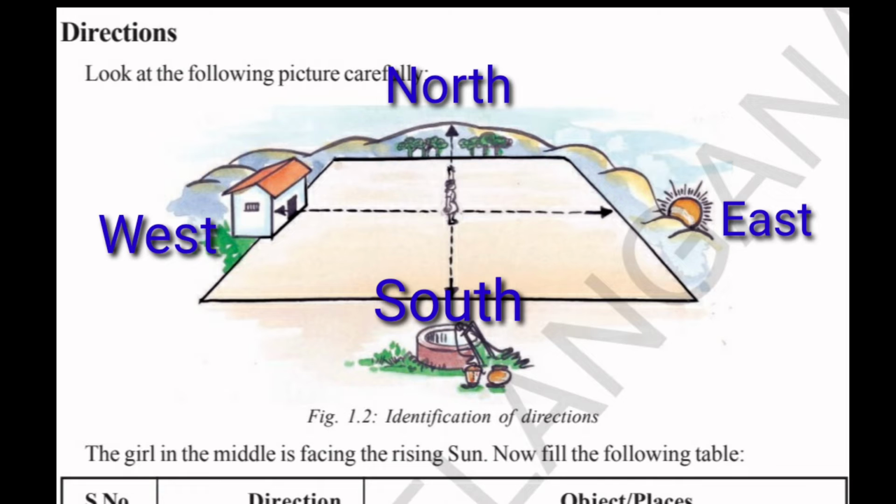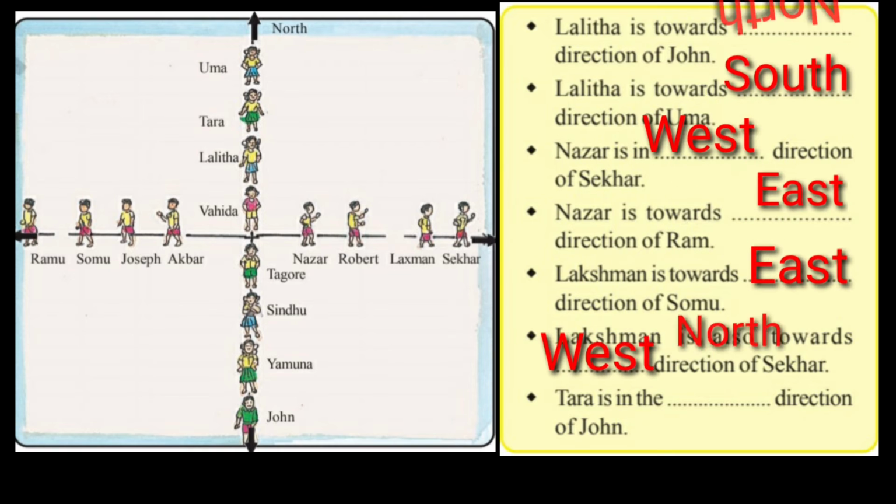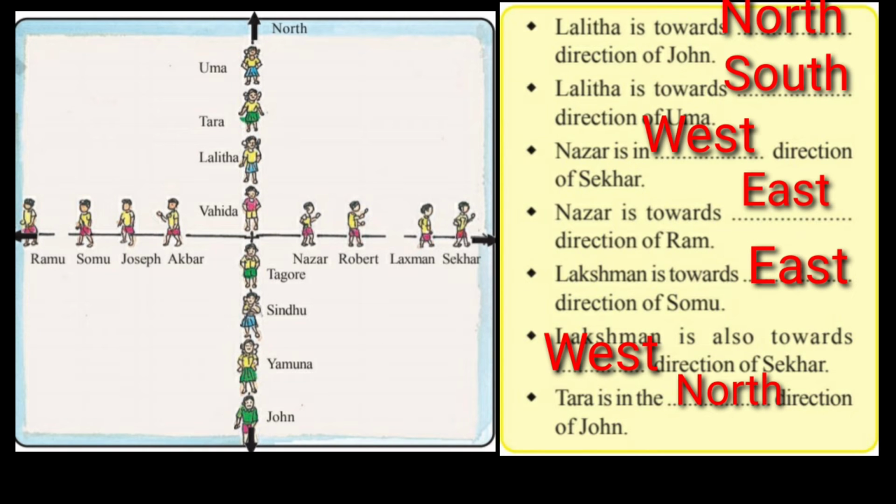Now observe the picture carefully and let us try to answer this question. Now students, you observe this picture. In this picture, north is at the top, the arrow is given and the north direction is given. Now you observe, some students are standing, some are facing right side, that is east, some are facing left side, that is west, and top is north and the bottom is south. Based on this picture, let us try to answer these questions.